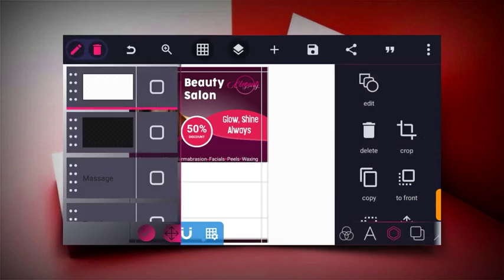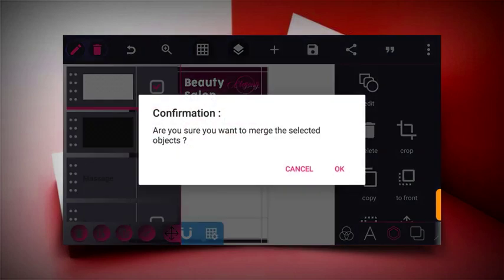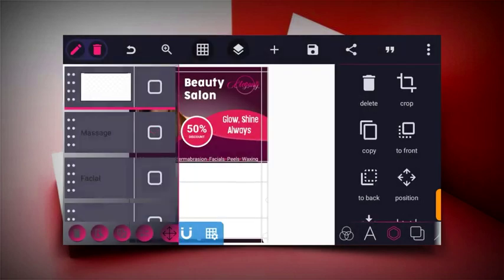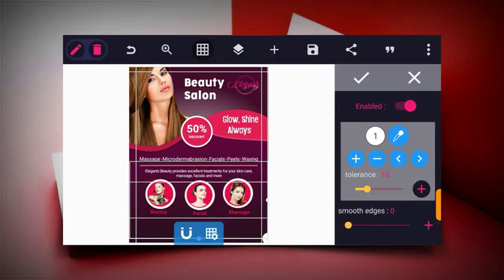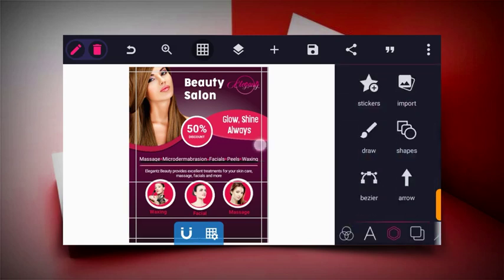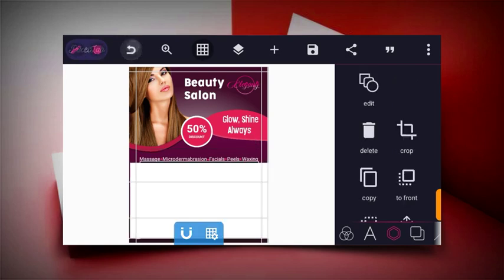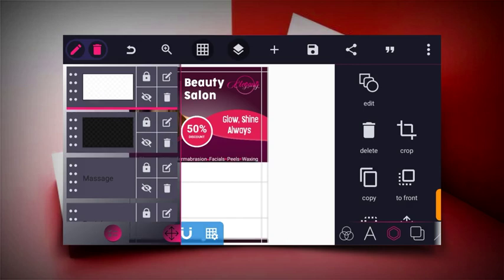So now let's merge both together. After doing this, use the erase color tool to erase the white parts here. So let's merge. Oh, this is way too big, so let's redo this and make it a little bit smaller.